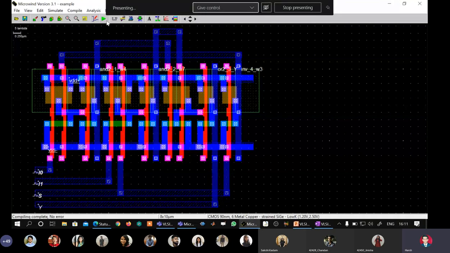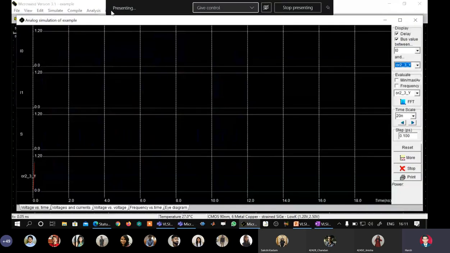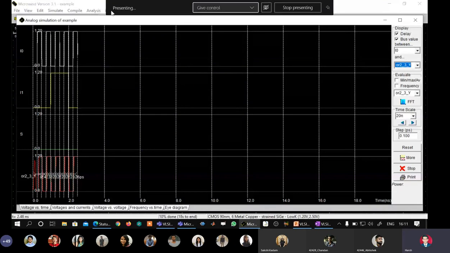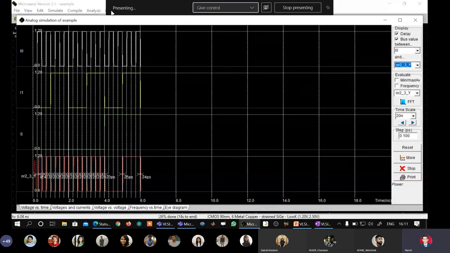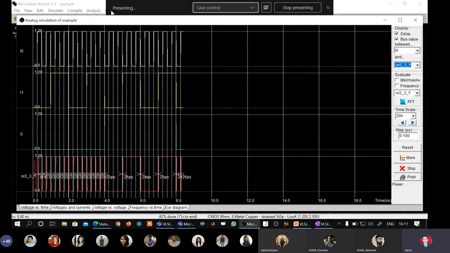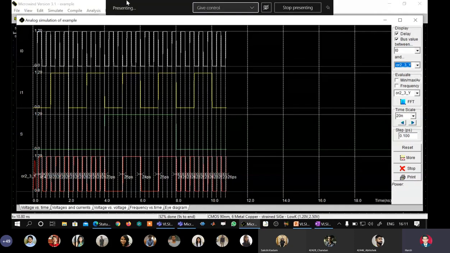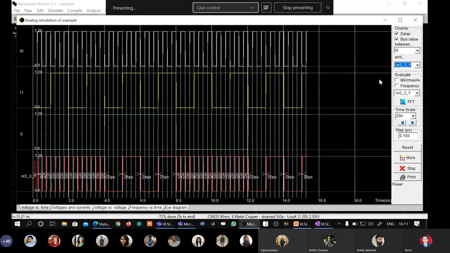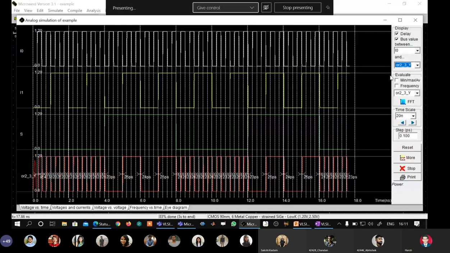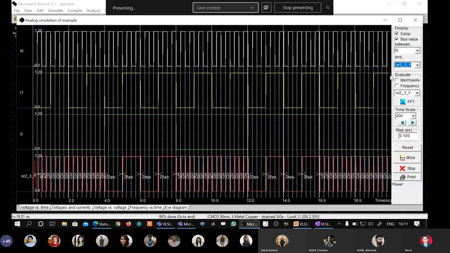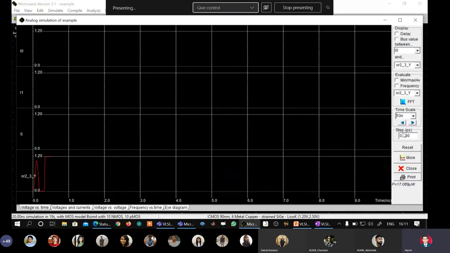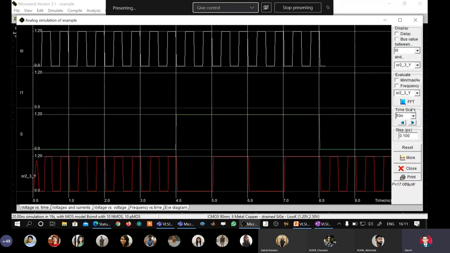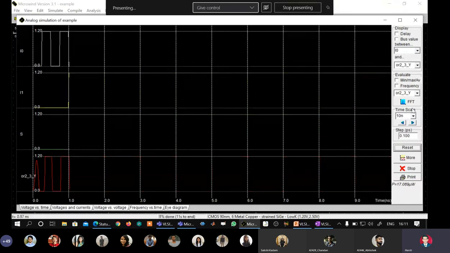We will go and do the simulation here. Let us see if we are getting the same waveform which we got in our Xilinx ISE tool and in our DSCH also. I will remove all the measurements.